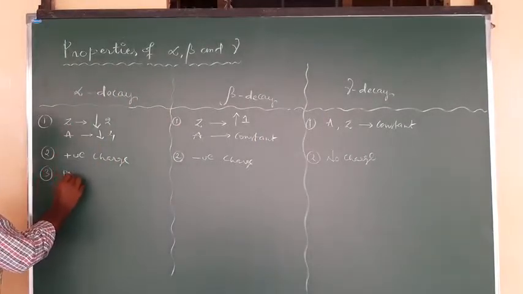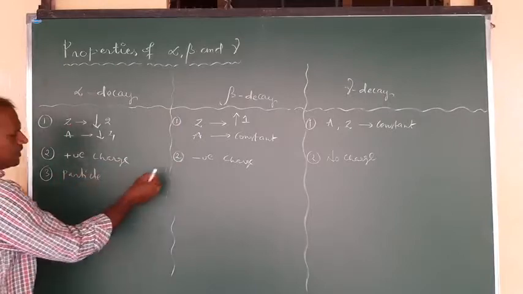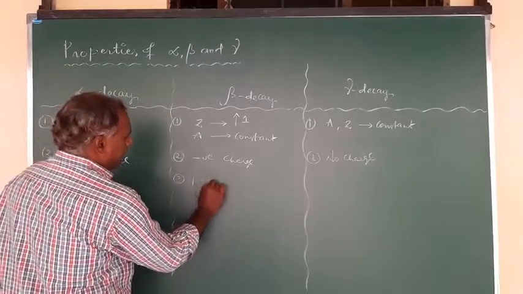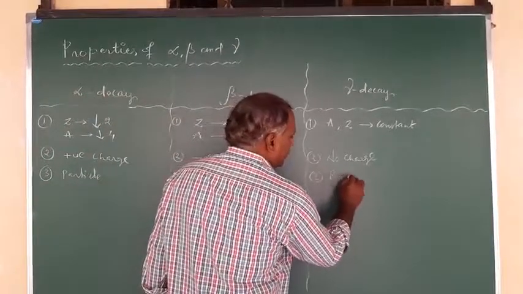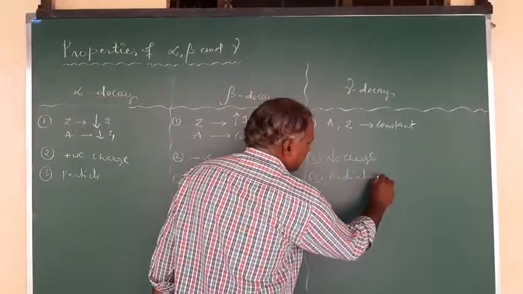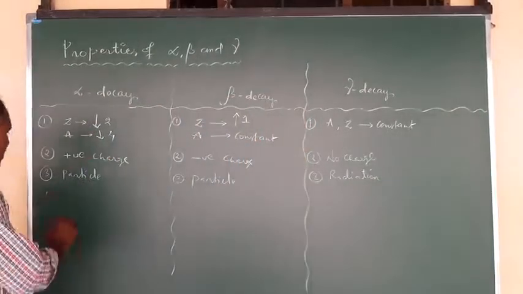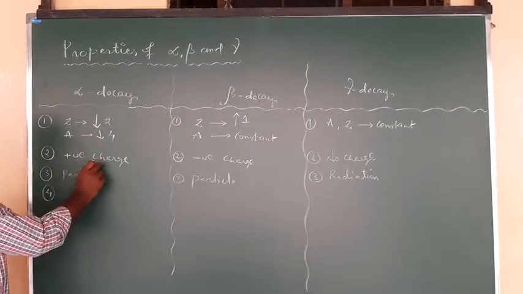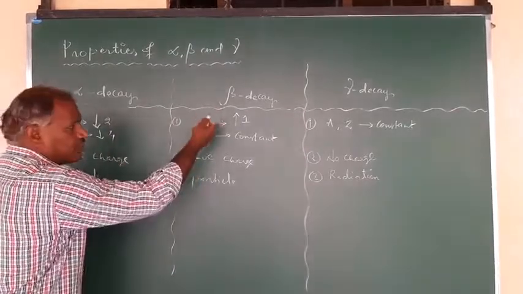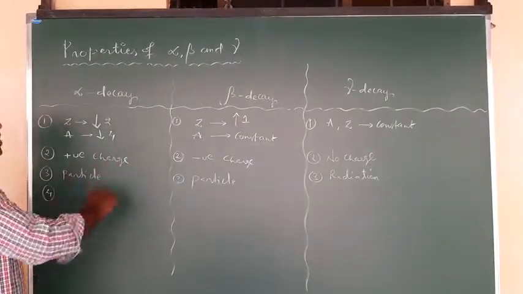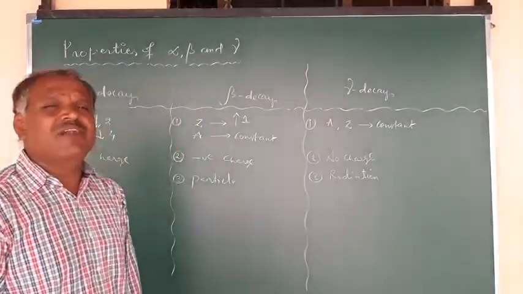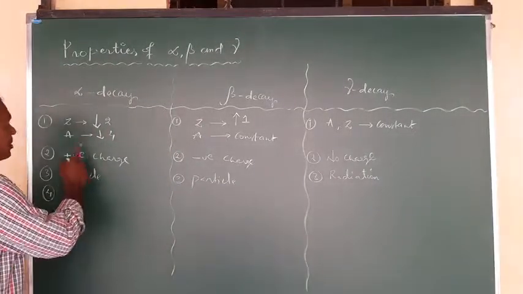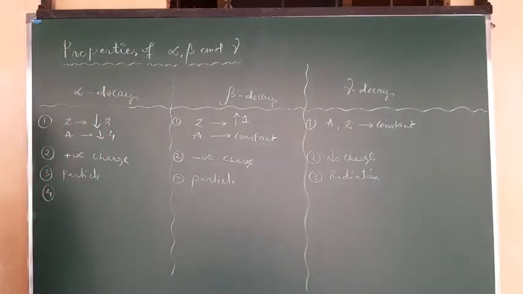Now the third one. So alpha, it is a particle. It is also a particle. And this one is not a particle, it is a radiation. Right. And next one. Here we observed it is a charged body, which means particles. So when they have charge and pass through any electric and magnetic fields, they can be deflected. Right. So now you can observe here alpha particles are deflected in both magnetic and electric fields when they are passed through. Right.